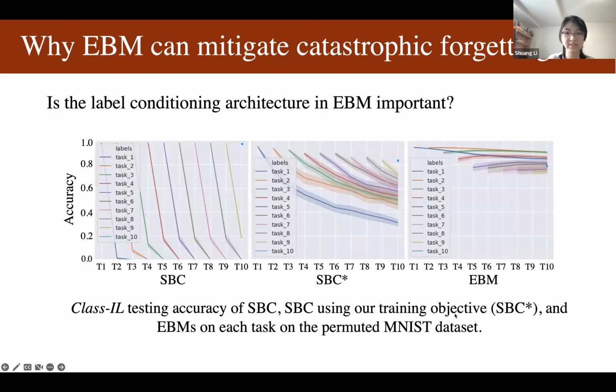And this is the classification accuracy when we sequentially train the model on different tasks. This is the curve after we modify the training objective, and we can see it makes the accuracy of previous tasks drop much slower than the original training objective. And this is our energy-based model. So this result shows that both the training objective and the energy-based model architecture help continual learning.